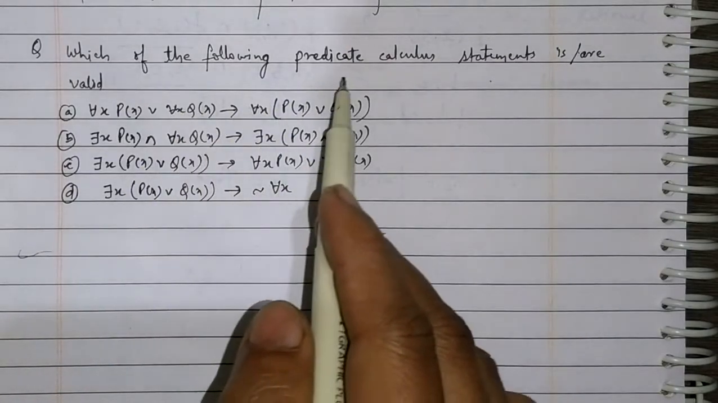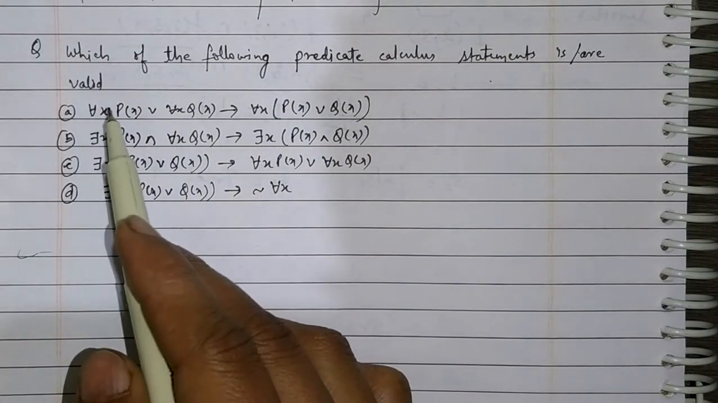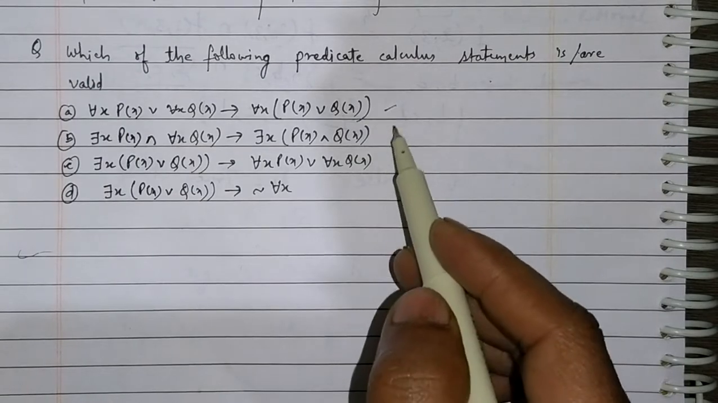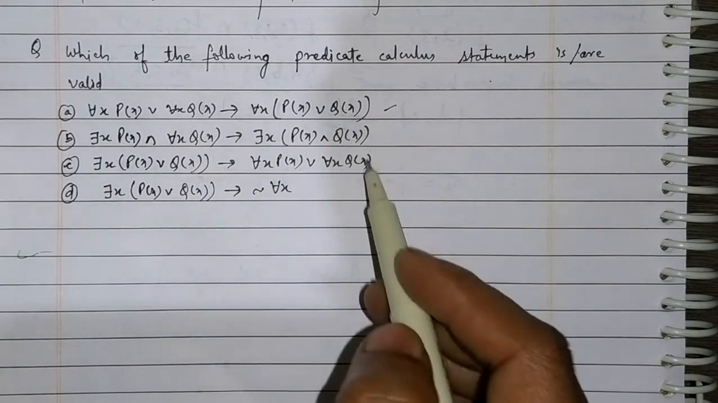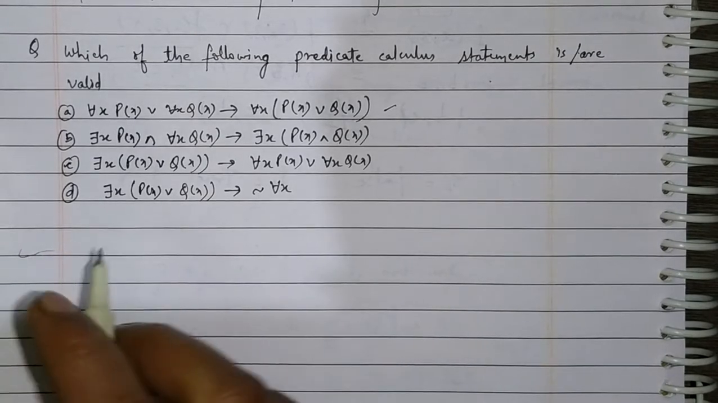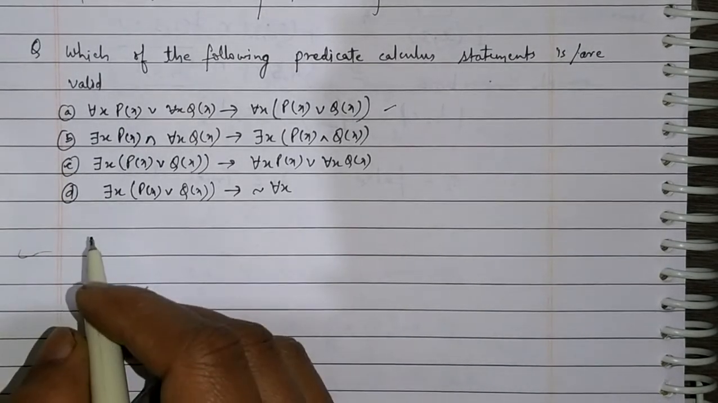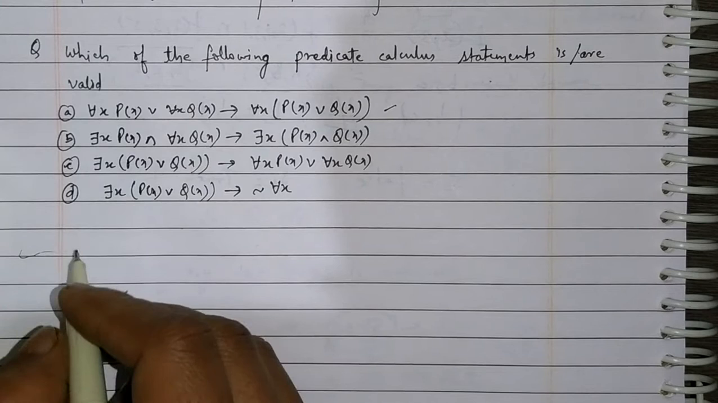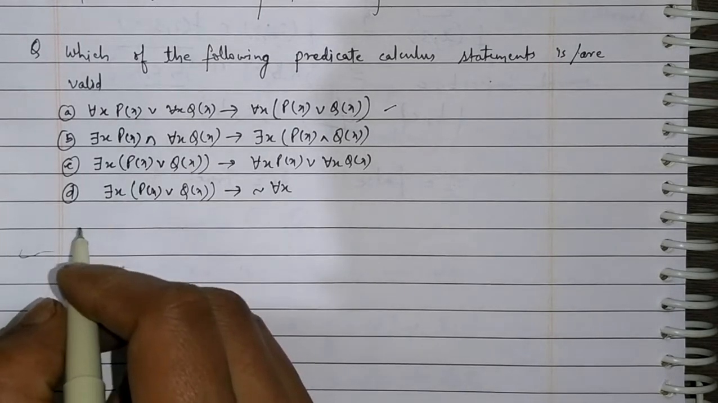Which of the following predicate calculus statements is/are valid? We have been given four options, so which of these are valid? In order to know validity, we should remember four famous formulas of mathematical logic.